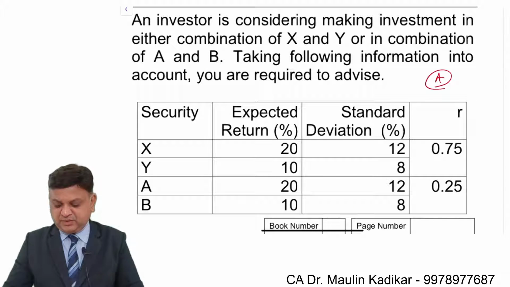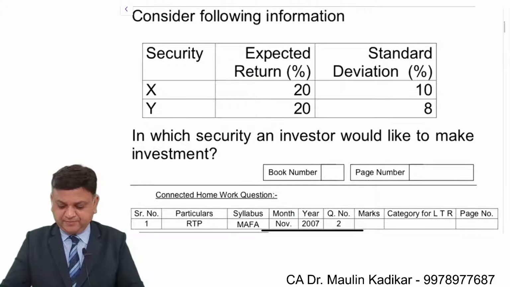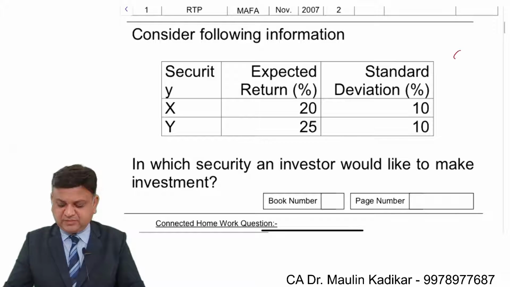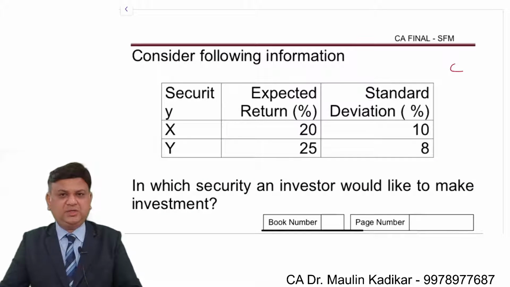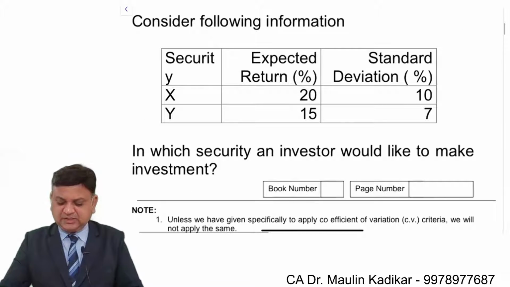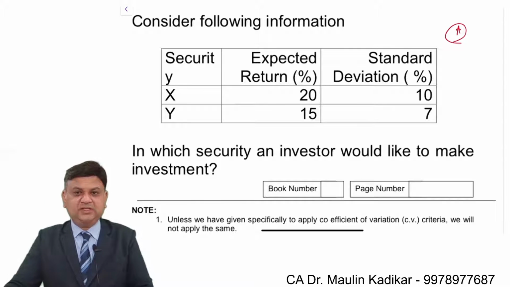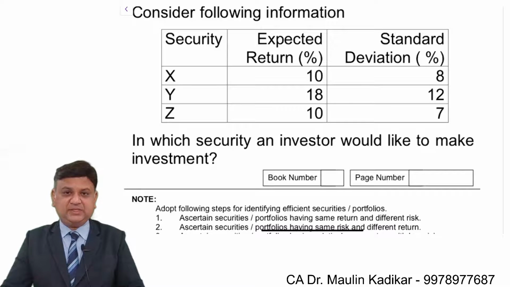This is an important question wherein I try to explain the significance of R. Very simple questions. Same risk, more return. Less risk, more return. Same return, lower risk. This is something which is important. With the increase in risk, return increases. So you have to make investment as per the risk bearing capacity.